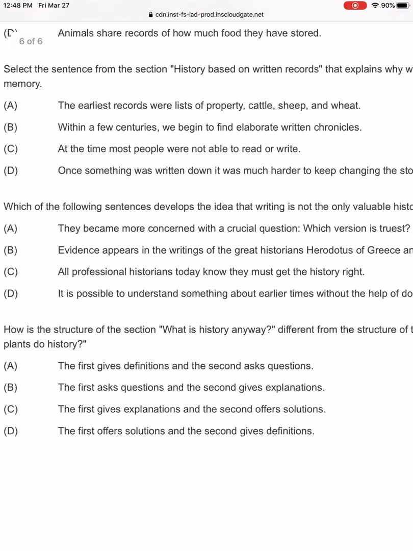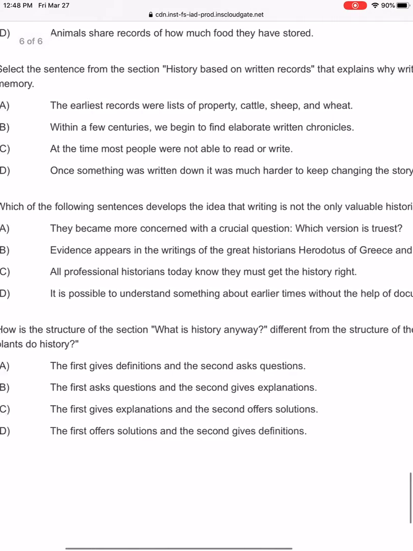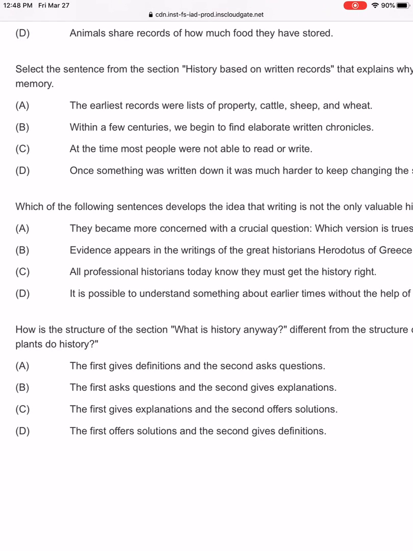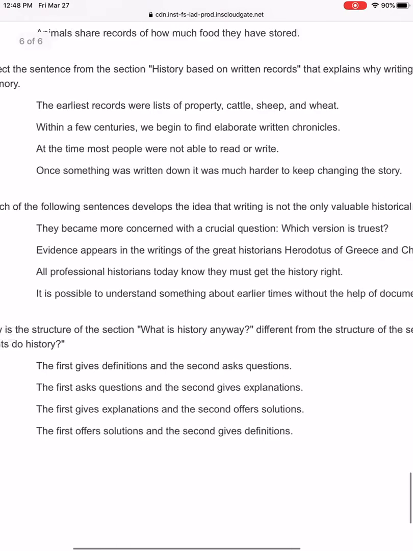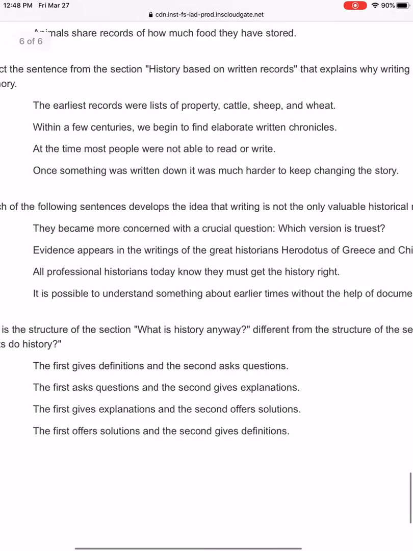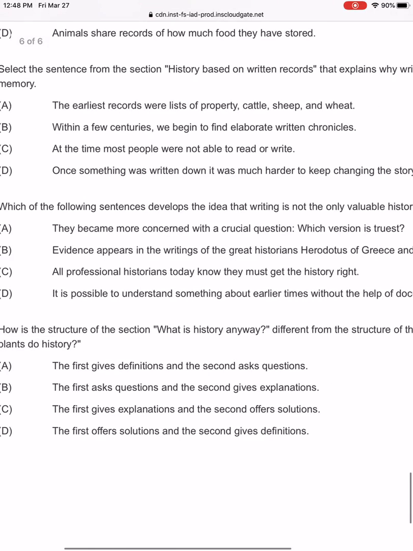So, A, they became more concerned with the crucial question, which version is the truest? Stop with A, sorry. A, well, yeah, historians are concerned which version of the history, which version of the story is true, right? Does it say anything about writing, or does it say anything about any other forms of learning the history? Not necessarily, and that's what the question's asking us, right? What other things are valuable sources?